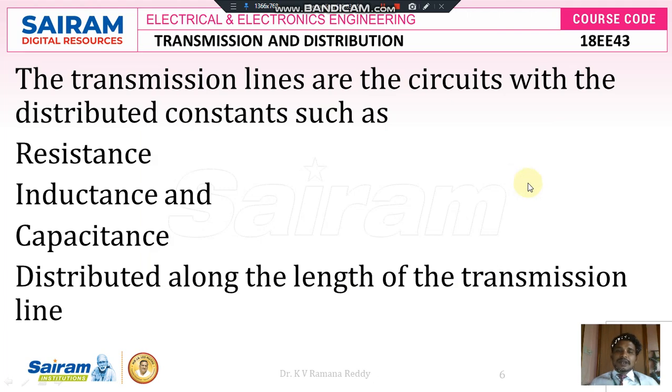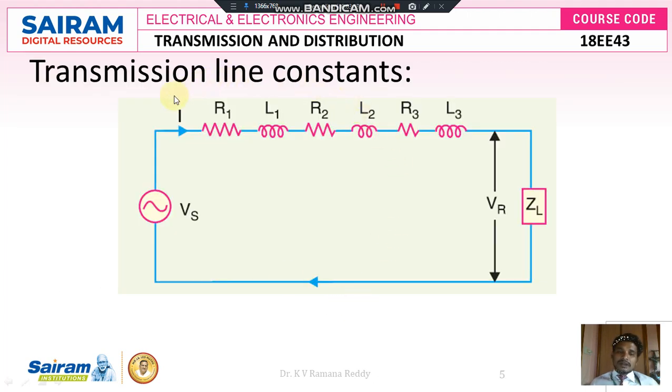So the transmission lines are circuits with distributed constants, as we know, like line resistance, line inductance and line capacitance, which are distributed along the length of the transmission line. For better understanding, this figure shows that the transmission line parameters are distributed over the given length of the transmission line, represented as R1, L1, R2, L2, R3, L3, and there is a capacitance between line and neutral. Per unit centimeter of the given conductor there exists line capacitance also.